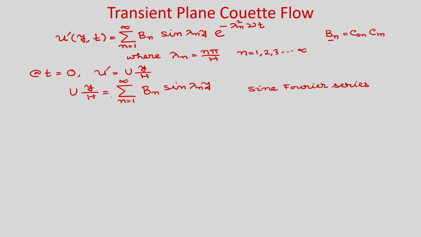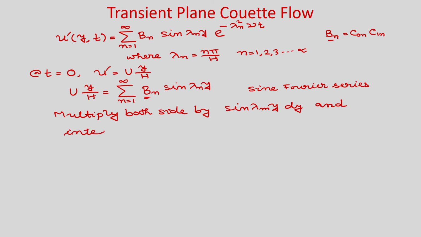Now we will take advantage of the orthogonality property and we will find the constant b n. Okay. You can see that we multiply both sides by sin lambda m y dy and integrate from 0 to h, where lambda m is nothing but m pi by h.